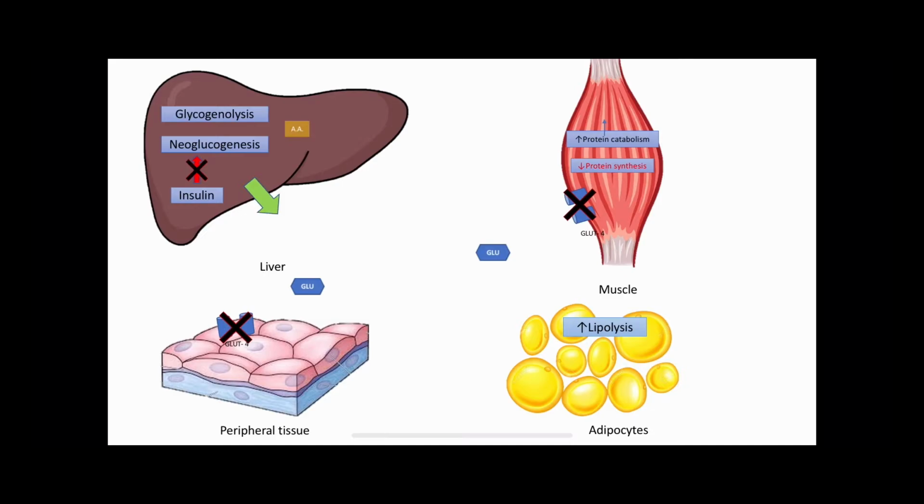The lipolytic effect of epinephrine and growth hormone requires cortisol, and thus it generates excess free fatty acid and glycerol. This free fatty acid can be used by the cell as an alternative fuel source by the beta oxidation pathway. The glycerol can be taken up by the liver and it will be utilized for new glucose synthesis.